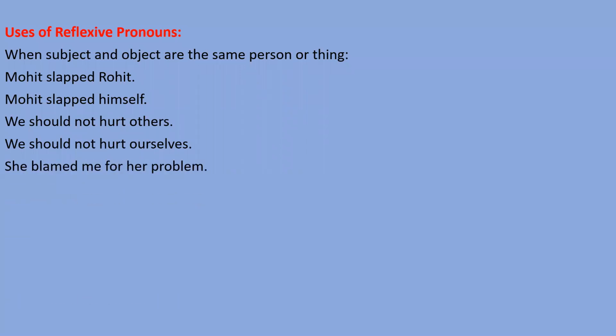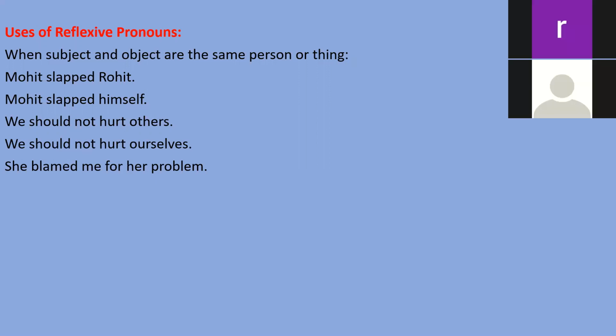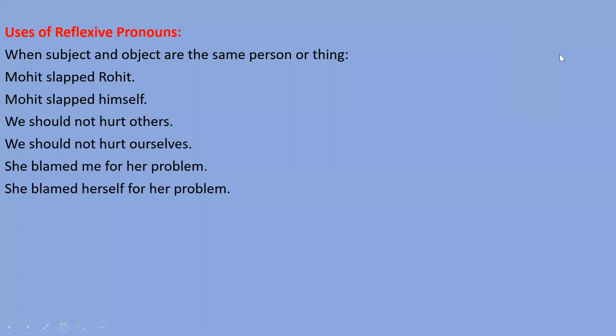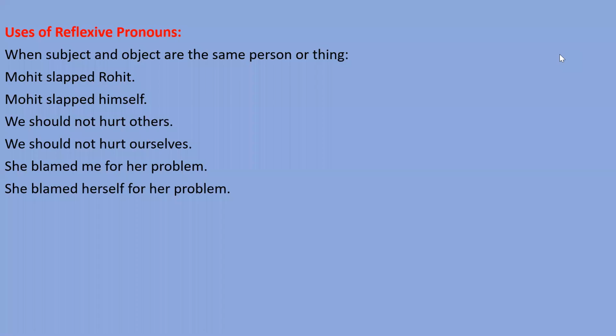If I say she blamed me for her problem, the word she is subject and me is object, both different persons. But if I say she blamed herself for her problem, subject and object are the same person. So in that case, we need to use reflexive pronoun. I think you must have understood about the reflexive pronoun.